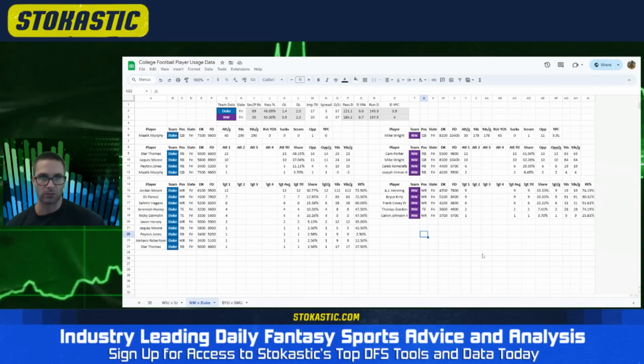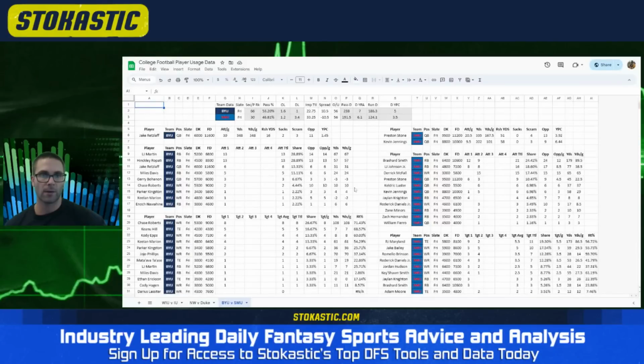Wright is okay. Porter is okay. Komalafe, I think, is okay as well. Would rely on Jordan Moore as a stud, and then Thomas and Jacques Moore, along with Eli Pankow, more your GPP plays. Second good game on the slate, we turn to BYU taking on SMU.